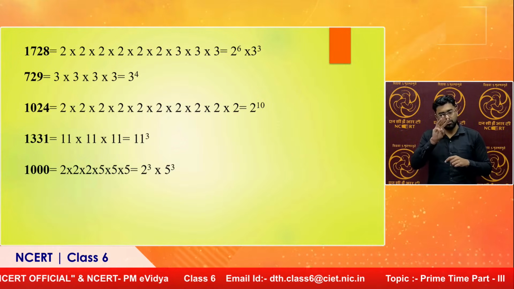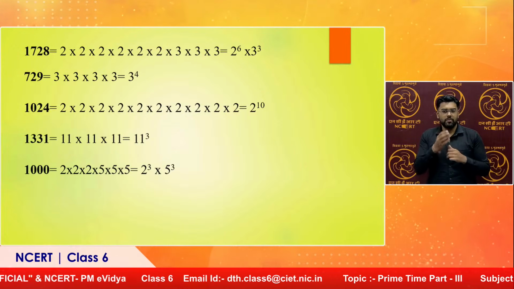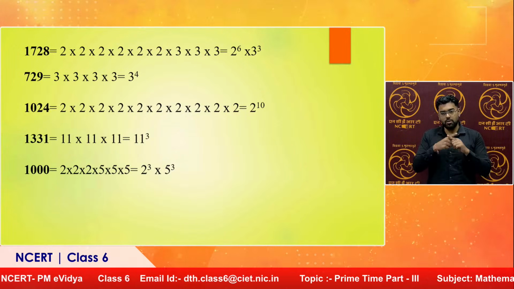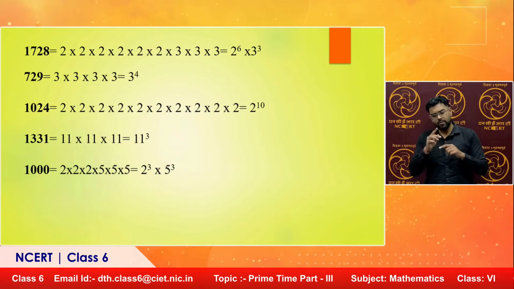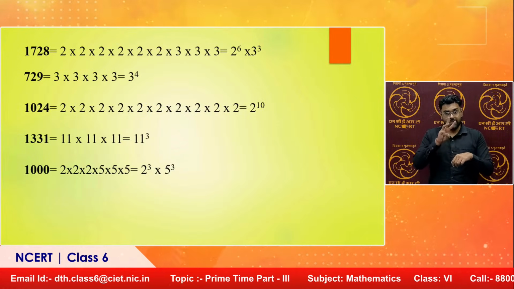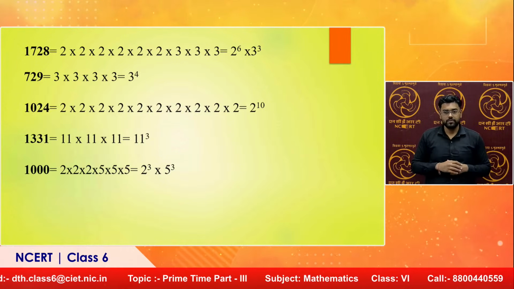What about 1000? Very simple. I will in fact break it as 10 into 10 into 10 and then write down 2 into 5 into 2 into 5 into 2 into 5. So, 2 three times and 5 also three times. 2 to the power 3 into 5 to the power 3.